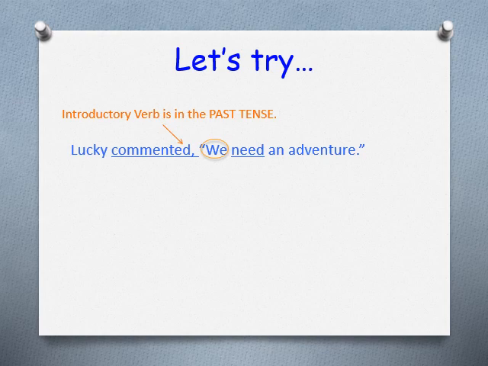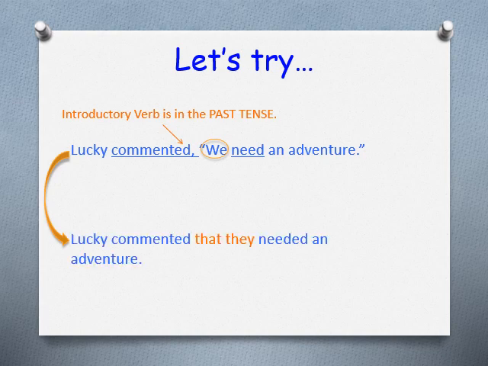Let's have a look now and see what happens when we change that direct speech into the indirect speech. So now we have: Lucky commented that they needed an adventure. So my introductory verb remains the same. It remains in the past tense. That's going to determine what's going to happen with the rest of my sentence.